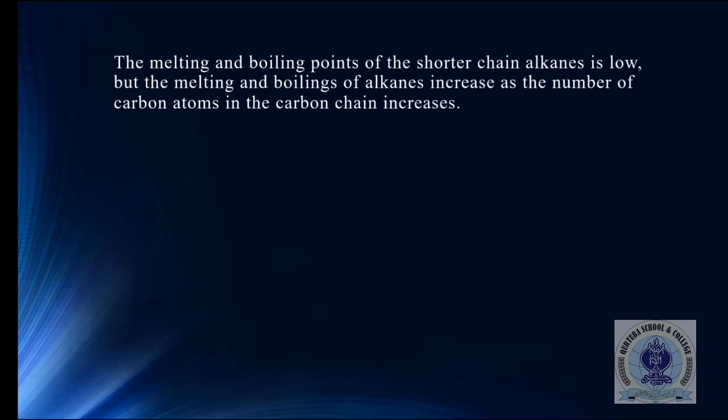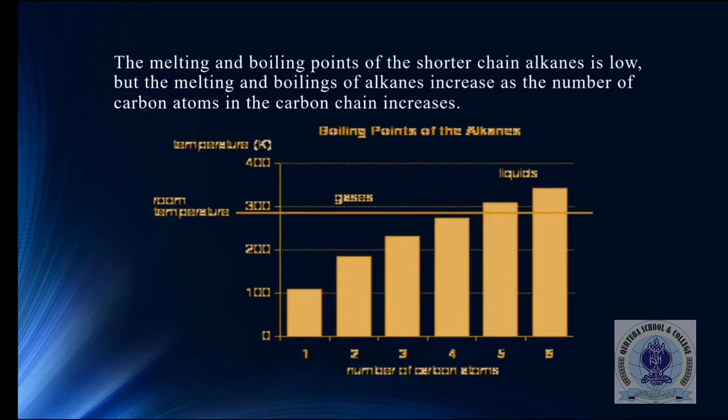This means that when the molecular weight of alkanes increases as we go up in a homologous series, the melting point as well as the boiling point will increase with the number of carbon atoms. Graphically, you can see that as the number of carbon atoms increases, the boiling point of the alkane increases too. I hope that's very obvious from the graph.